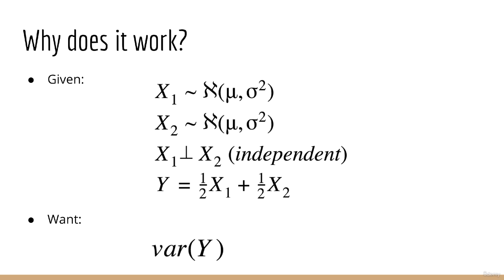Okay, so let's start by saying x1 comes from a normal distribution with mean mu and variance sigma squared. x2 also comes from a normal distribution with mean mu and variance sigma squared. Let's also write down that x1 and x2 are independent, otherwise these calculations would be more complicated. Next, let's say we have a new random variable y, which is half of x1 plus half of x2. Our job is to find the variance of y. There are two ways of doing this.